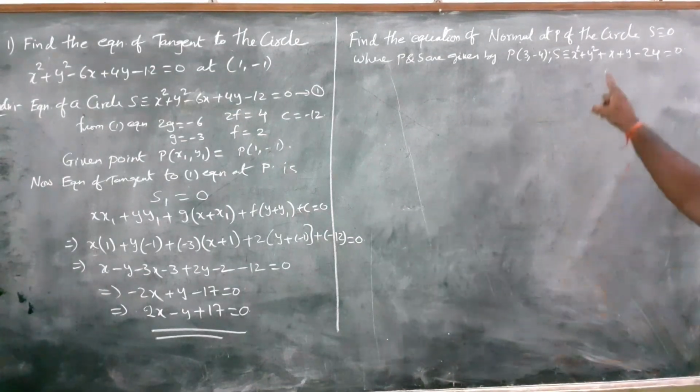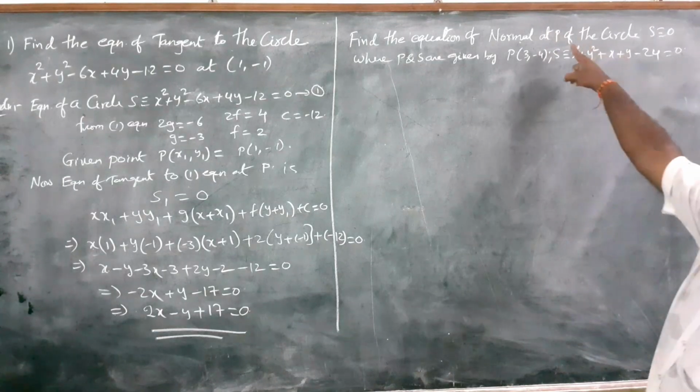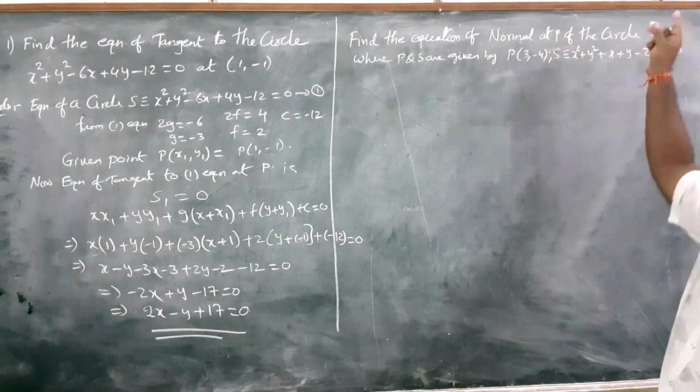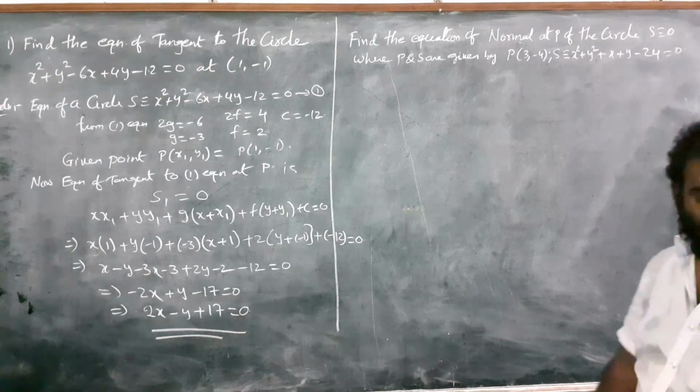And one more important problem is here. What is it? Find the equation of the normal at P to the circle S identical to 0. So P and S are already given. By using these two, that is the circle and the point, we are going to find the equation of the normal. So how is it? Take a look.